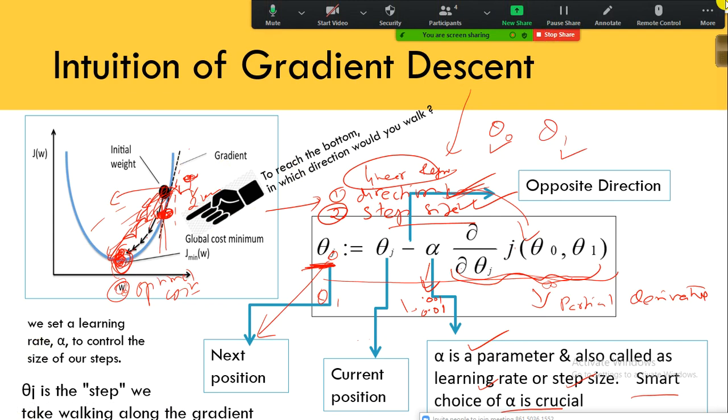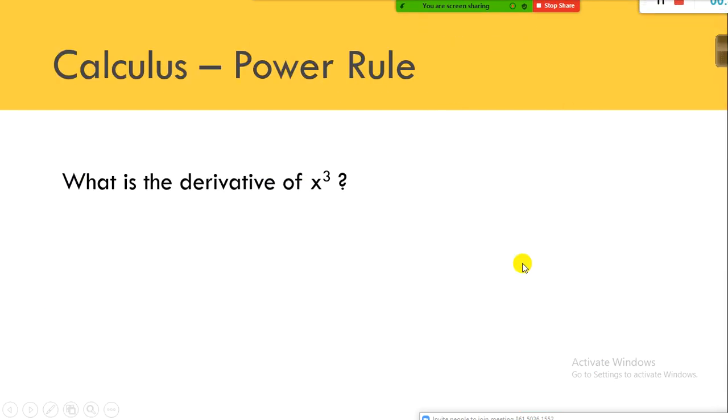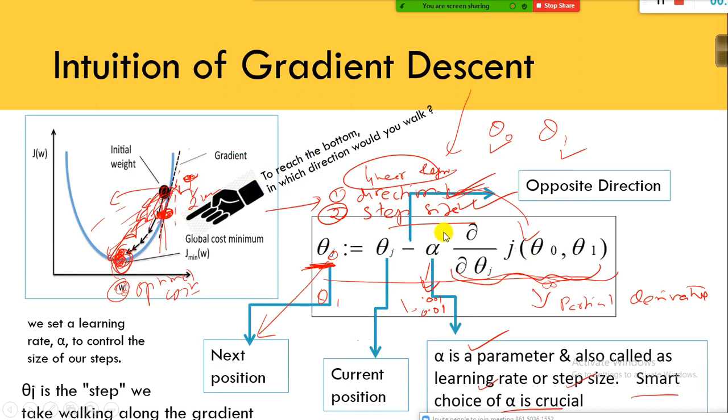But we also have something called the chain rule. The chain rule is the important thing which you need to be aware of. So chain rule, power rule and sum rule, you should be knowing. I'll explain what the chain rule and power rule are, and first of all, how to derive this equation. How did we derive this equation? You need to know this.